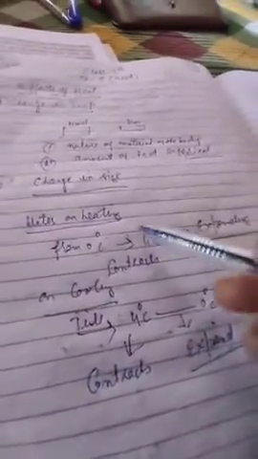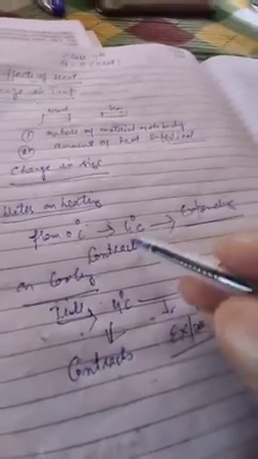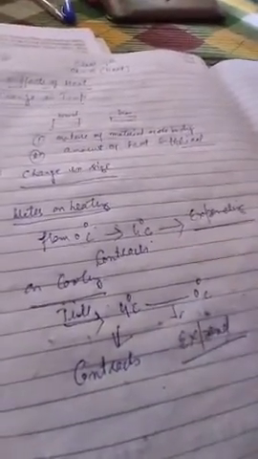This is known as the unusual behavior of water. Unusual behavior of water. This we have already discussed in the previous chapter.